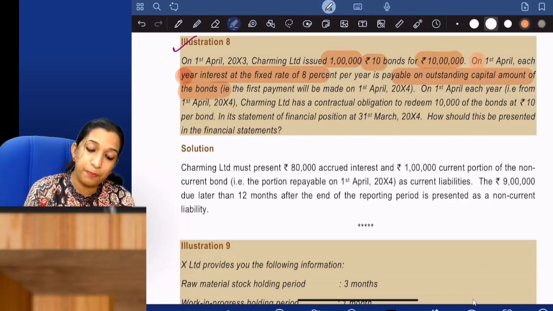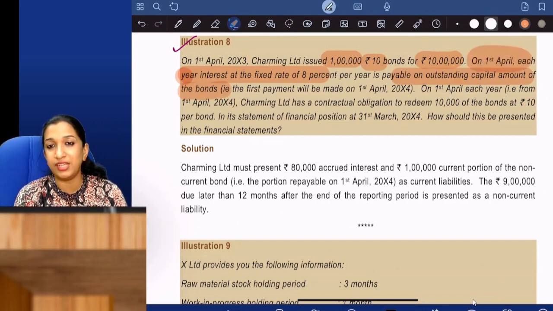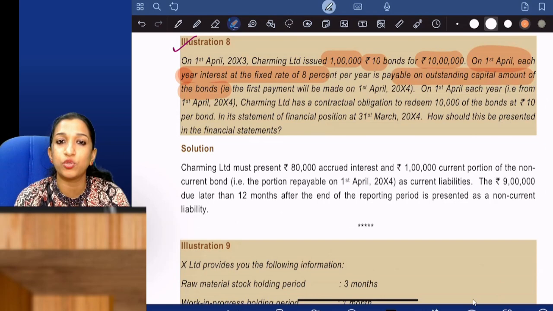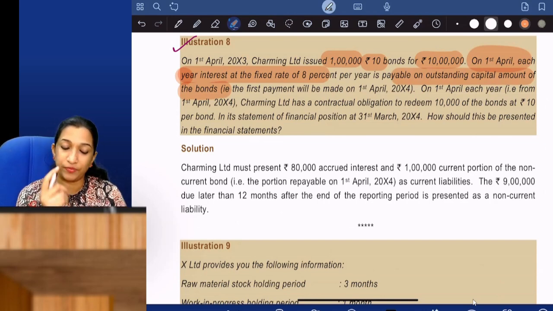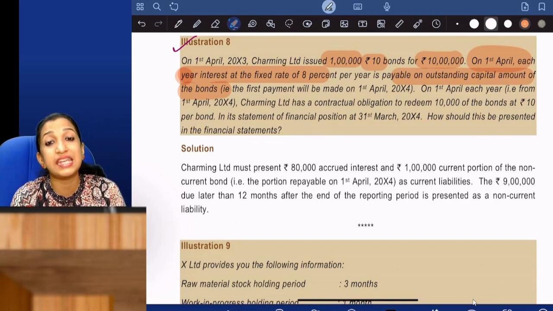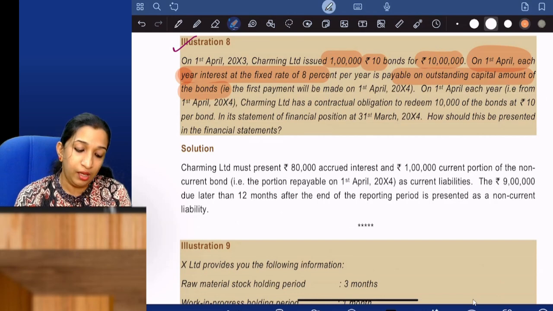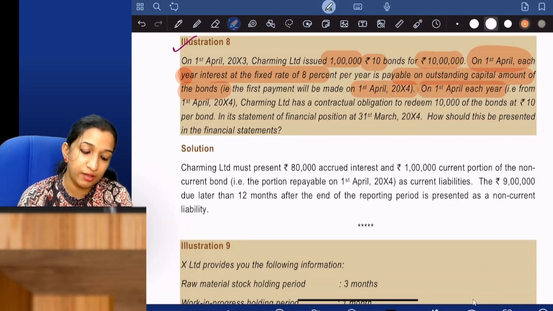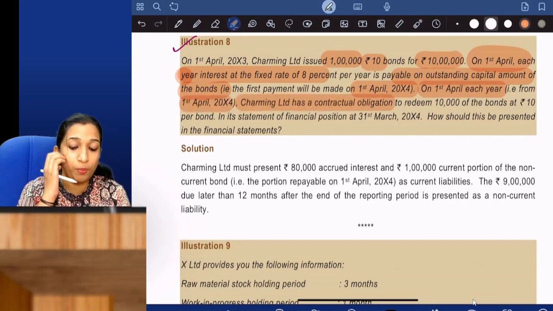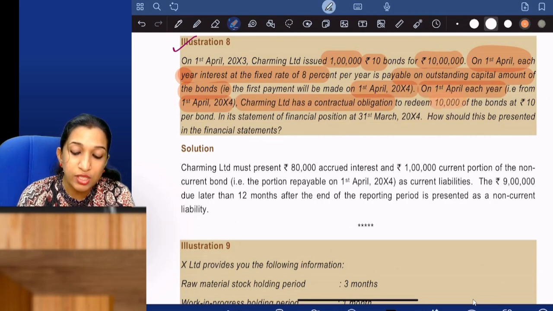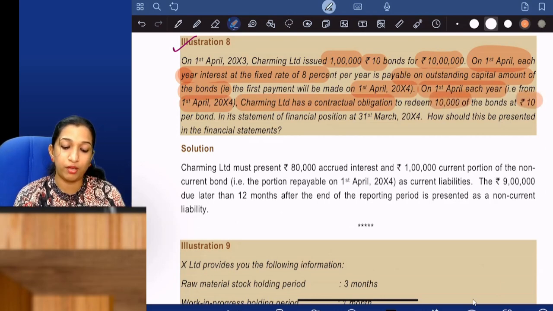So on 1st April, which means not year end, the very next day you need to settle the interest, 8% interest. So first year interest is 80,000. The first payment will be made on 1st April 14. On 1st April each year, that is from 1st April 14, Charming Limited has a contractual obligation to redeem 10,000 of the bonds at rupees 10 per bond.